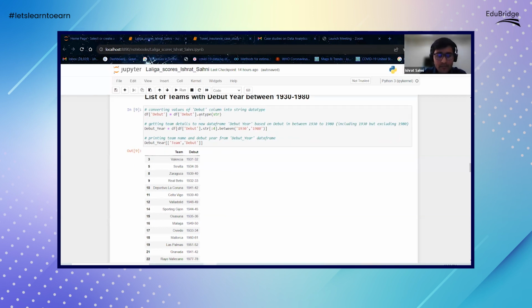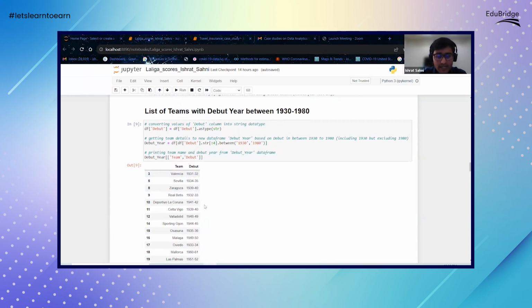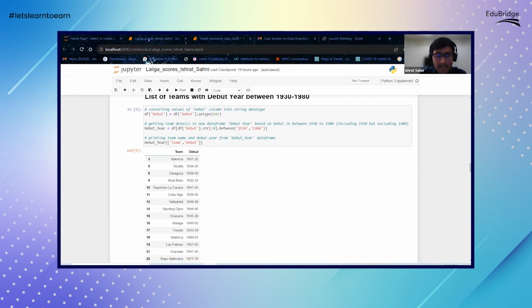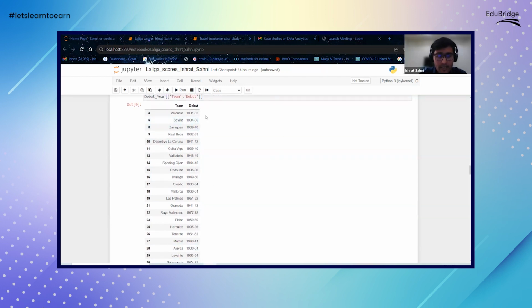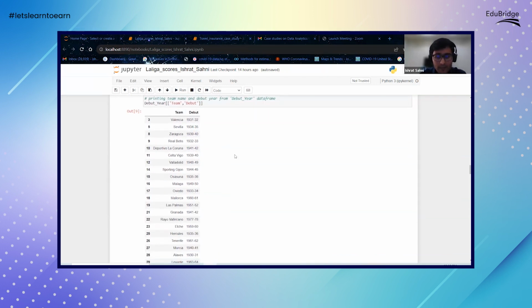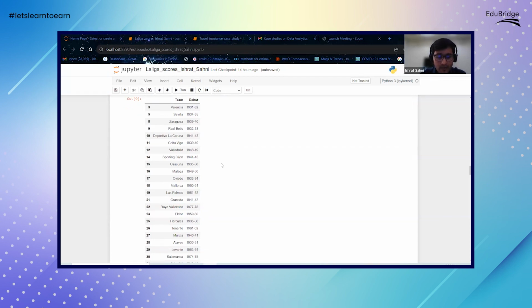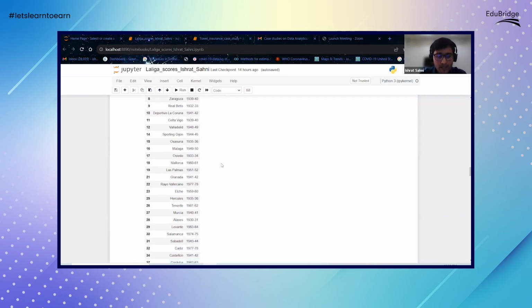What this does is first convert the entire data set into a string type, and then by using a simple trimming function, it finds out how many years fall between 1930 and 1980. By doing that, we see that these are all the teams that debuted between 1930 and 1980. This will help you trim through the data and find the set of observations that you need for your analysis.